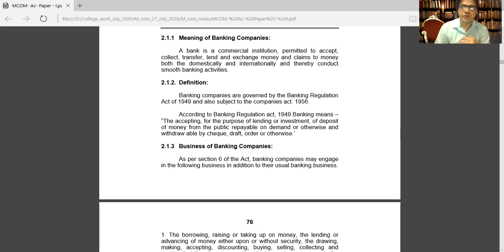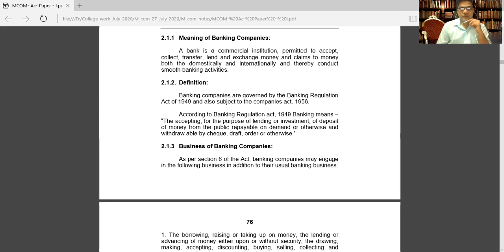This is the meaning of banking. Now, banking company means what? The banking company means any company which accepts deposits of money from the public merely for the purpose of financing its business of manufacturing and trading shall not be deemed to transact the business of banking.